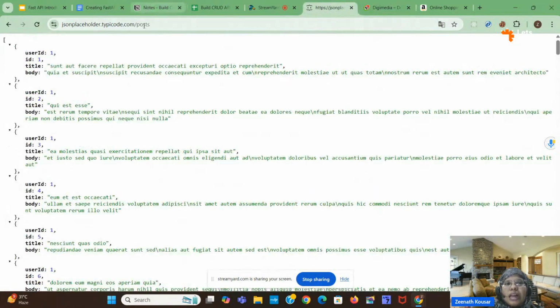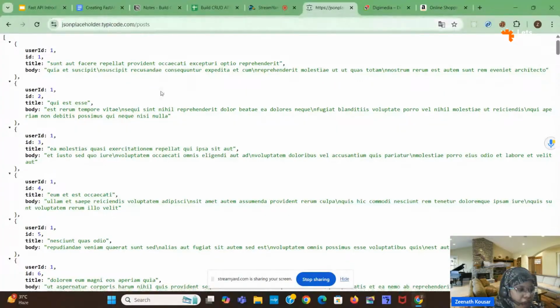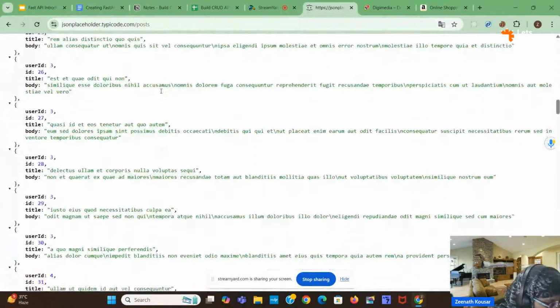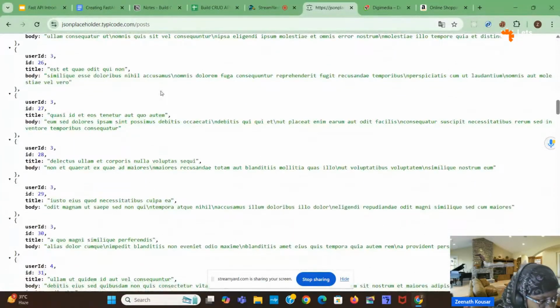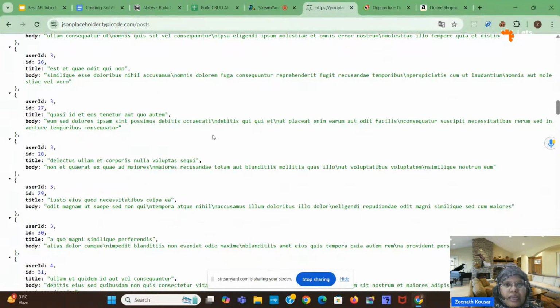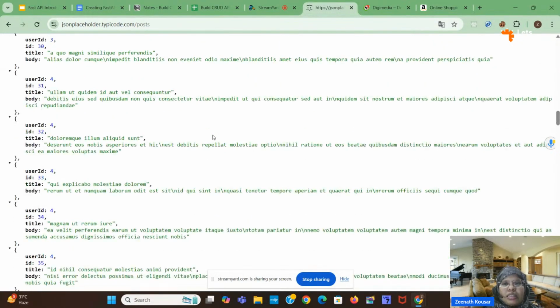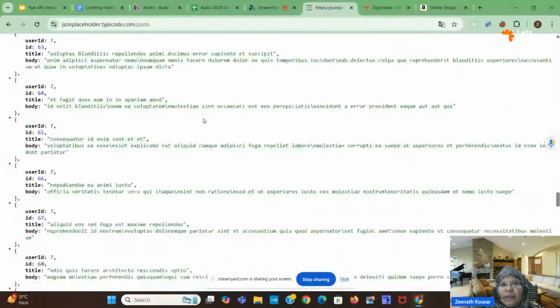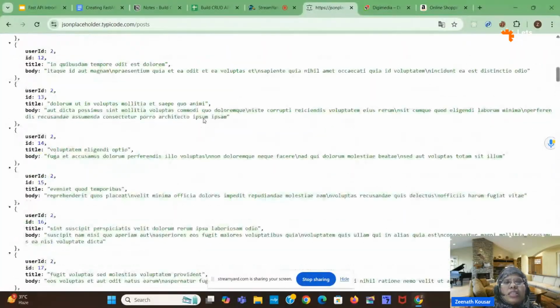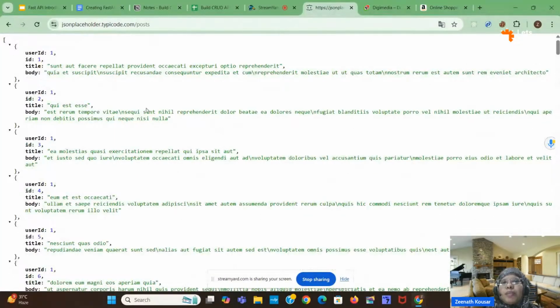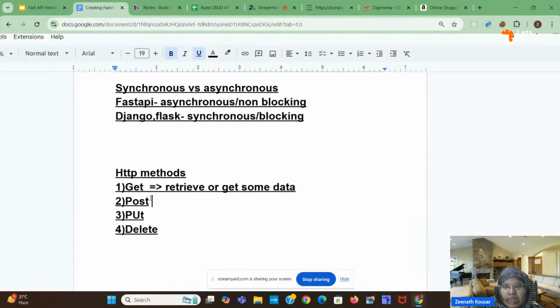By hitting this particular request, I am getting the whole data. Here this is the request and this is the response which we are getting. So this is a GET request only, as we are just displaying the data. We are not storing the data, we are displaying the data. So this is an example of a GET request. You will get a better idea in the practical part.